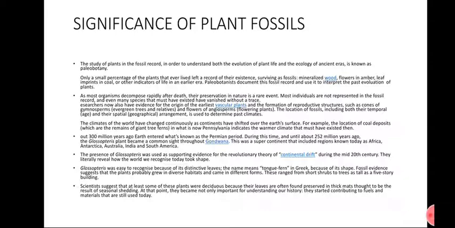The climate of the world has changed continuously as continents have shifted over the Earth's surface. For example, the location of coal deposits, which are the remains of giant tree forests now in Venezuela, indicates the warmer climate that must have existed then. Continents have moved towards other places, so the location of coal deposits, the remains of giant trees, shows this change.